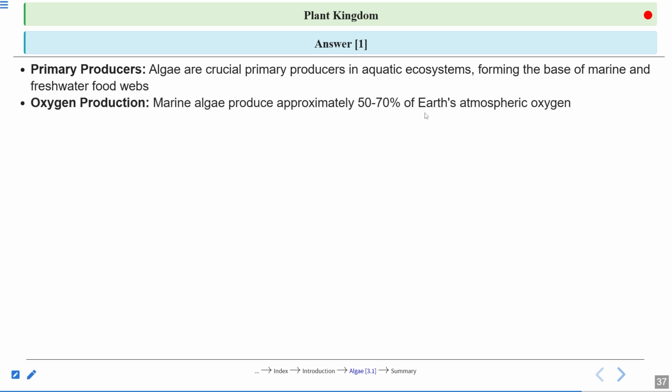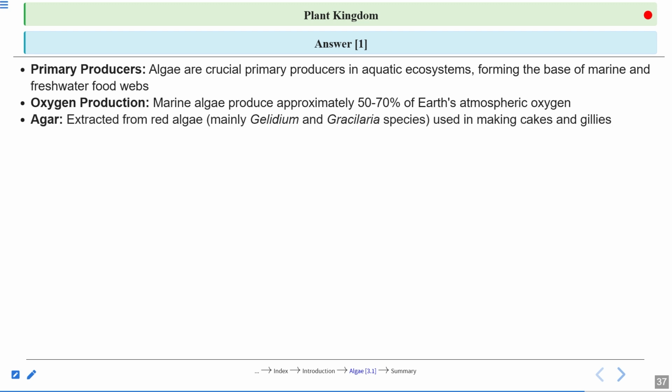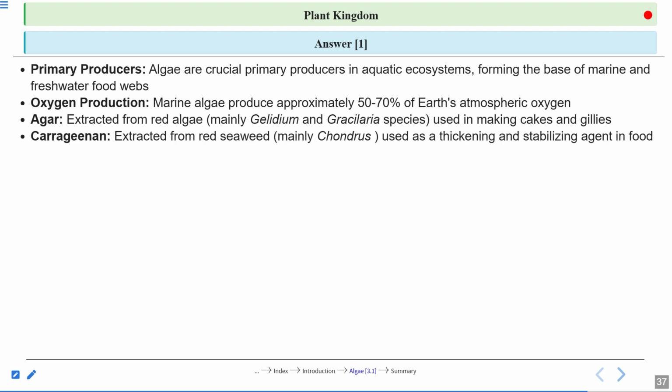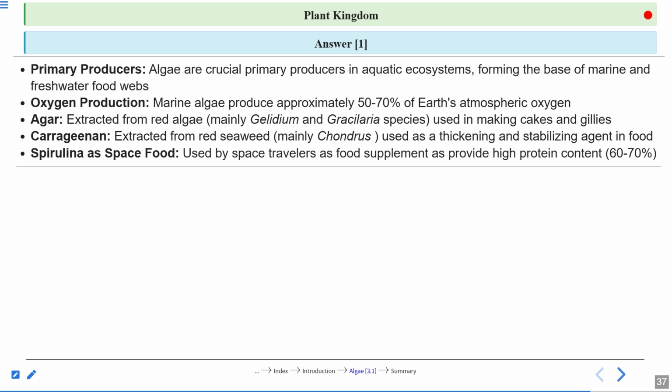Oxygen production: 50 to 70% of Earth's atmospheric oxygen is coming from the ocean only, because in the ocean marine algae are there. Agar: agar is extracted from the red algae, that is Gelidium and Gracilaria, and that is used in making cakes and jellies. Carrageenan, extracted from the red seaweed, mainly Chondrus, is used as a thickening and stabilizing agent in food. Spirulina as a space food, used by space travelers as a food supplement, as it provides high protein content, 60 to 70%.